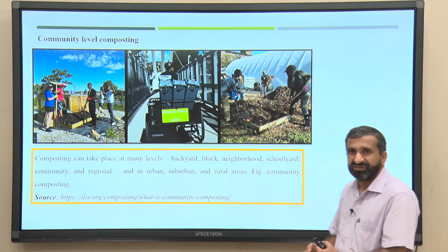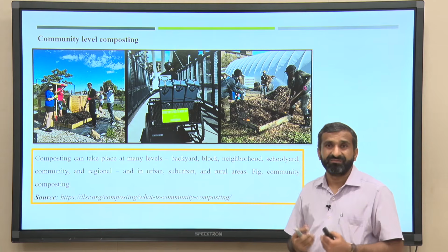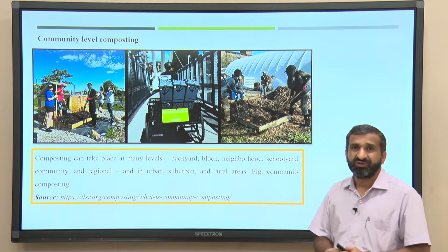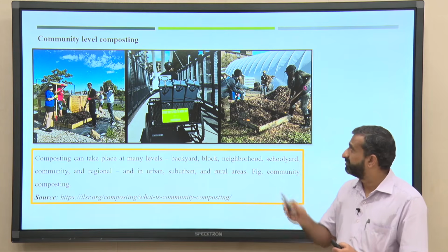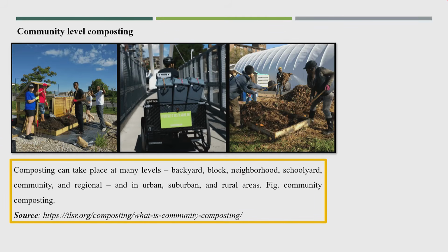In India it is not very popular, but I personally believe that we should also go for such community composting, especially in apartment areas. Whether 20, 30 or 50 households are residing in that apartment, it is possible to have such a method.